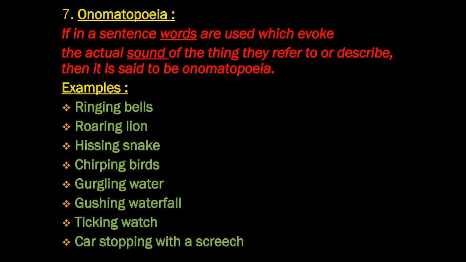Example: ringing bells, roaring lion, hissing snake, chirping birds, gurgling water, gushing waterfall, ticking watch, car stopping with a screech. So these words indicate the sound of the object. When I say ringing bells, ringing gives the sound. It's the sound of the bells that is being indicated. So this is how onomatopoeia can be identified.